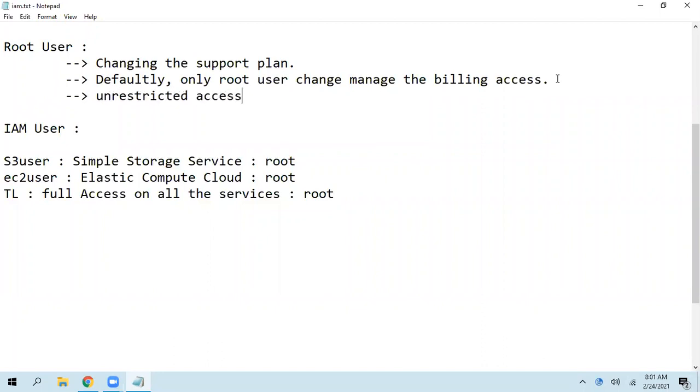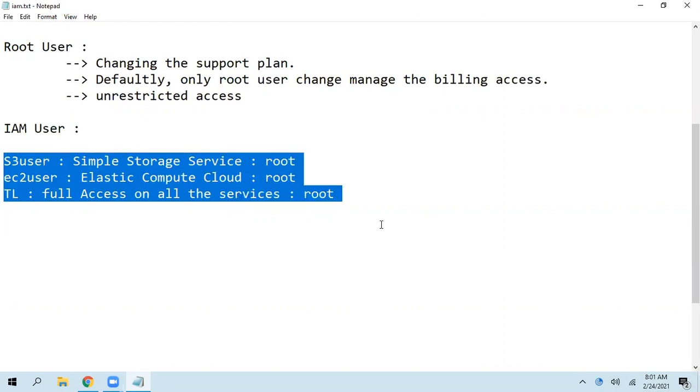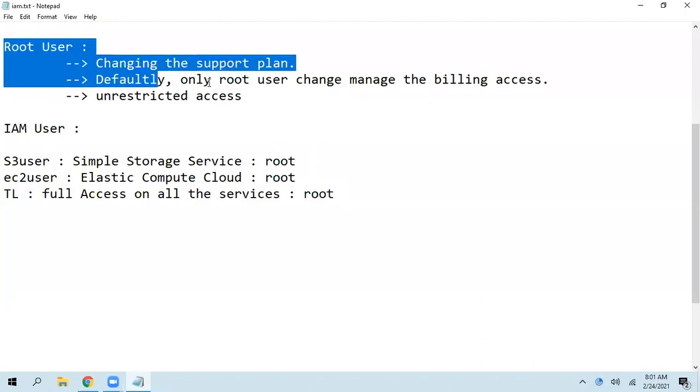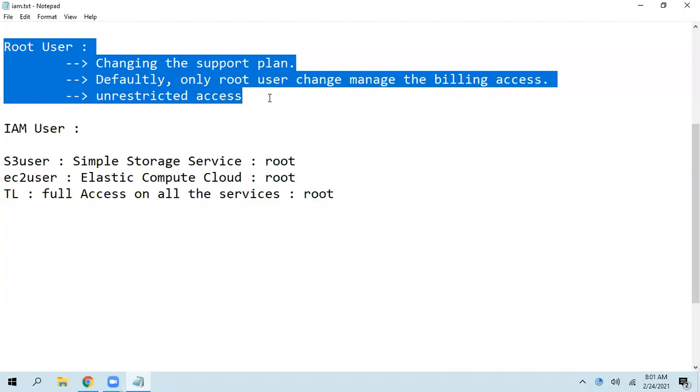That is not at all advisable. So what we can do is create an IAM user for this one, create another IAM user for this user, create another IAM user for this, and the IT manager is going to have the root credentials.